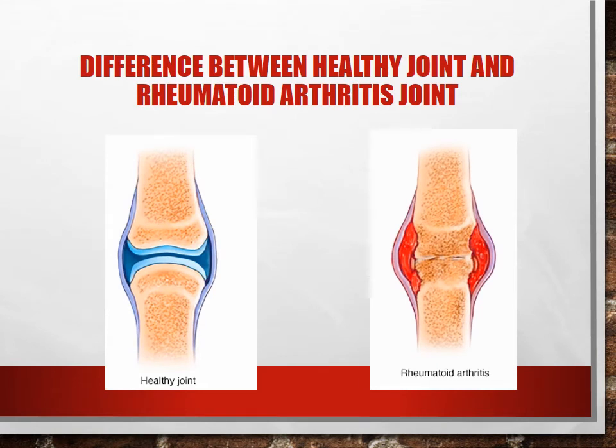This is the difference between a healthy joint and a rheumatoid arthritis joint. We can see in the picture of the rheumatoid arthritis joint inflammation of synovial tissue.